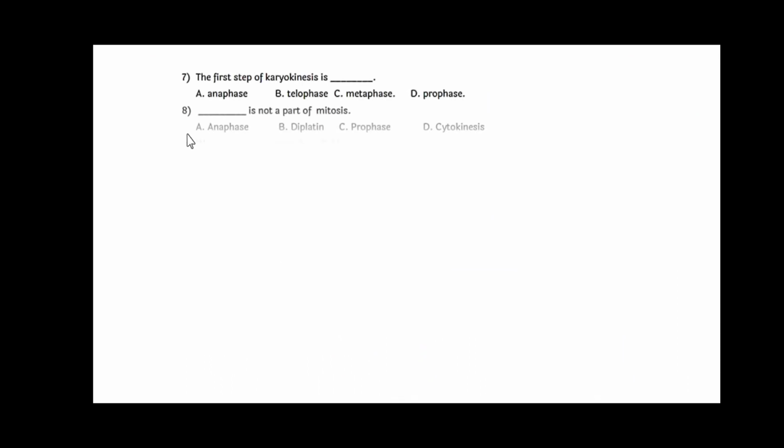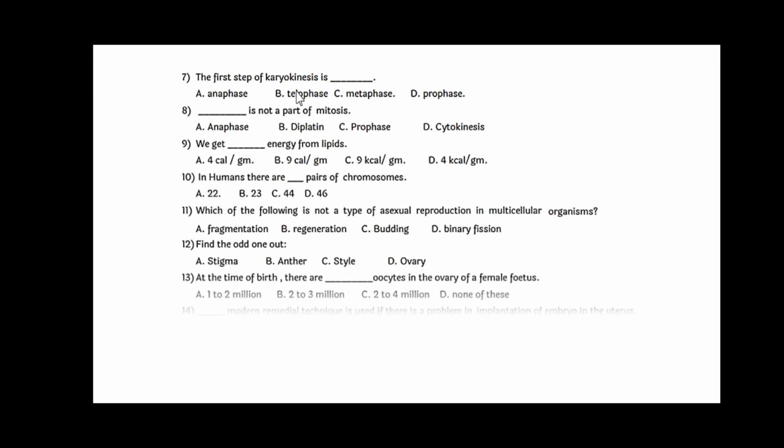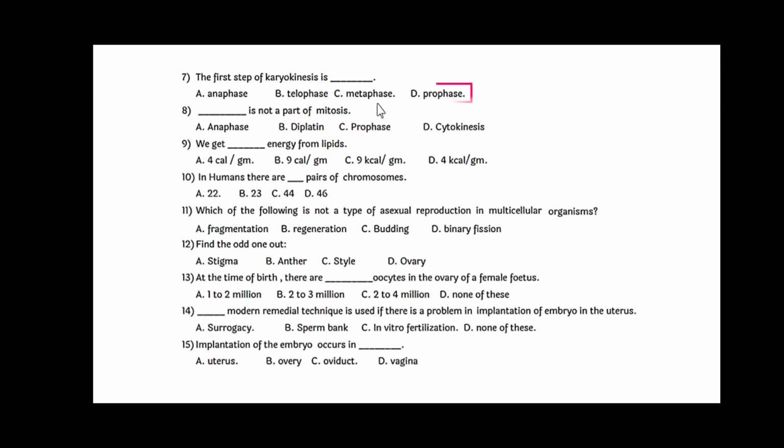Next, the first step of karyokinesis is nothing but prophase. Dash dash is not a part of mitosis, and the answer for this is depleting. We get dash dash energy from the lipids, and that is 9 kilocalorie per gram. In humans, there are dash dash pairs of chromosomes. The answer is B, that is 23. Which of the following is not a type of asexual reproduction in multicellular organisms? And the answer for this is binary fission.